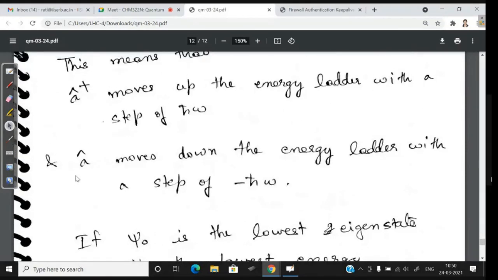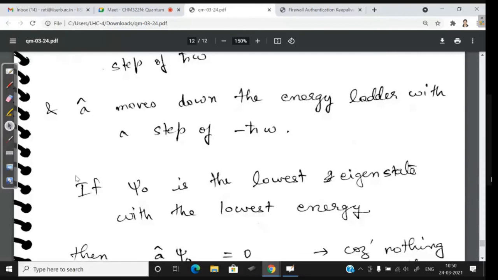So how far down can you move? You can't move down below the zero point energy. That is the lowest energy that we have already seen. If you try to move below the zero point energy, you will get 0. The wave function is not going to exist, so that solution will become 0. That is the kind of intuitive thinking we are going to use here.